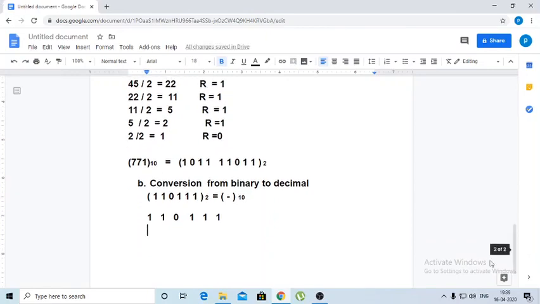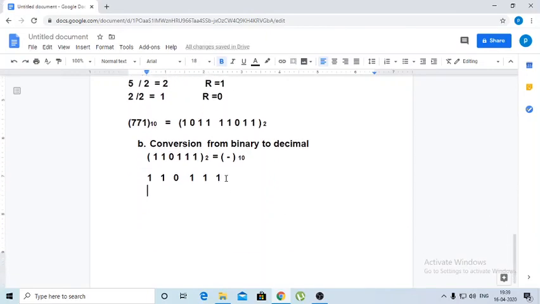Now look at this number. We start from the right, first right digit is 1. We multiply this first digit with 2 to the power of 0. Then this one is multiplied with 2 to the power of 1.